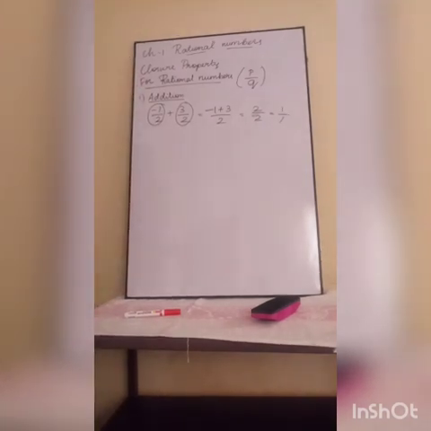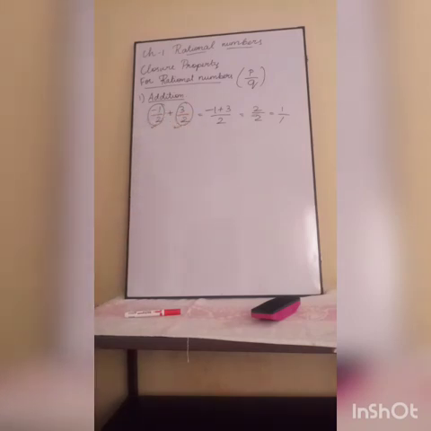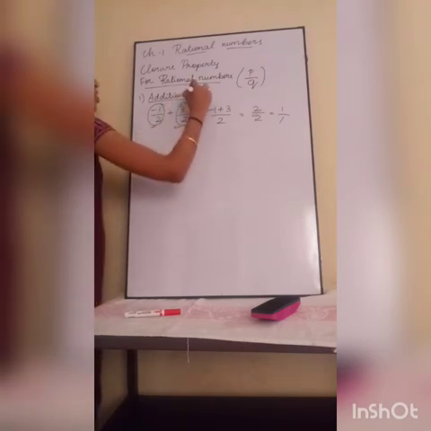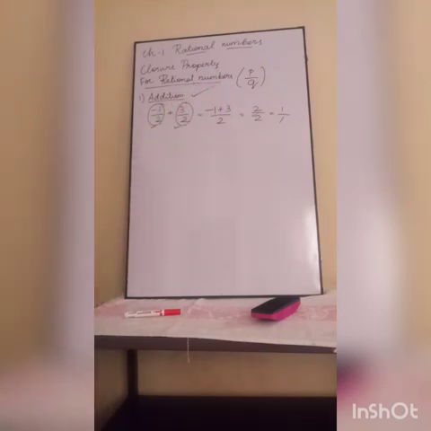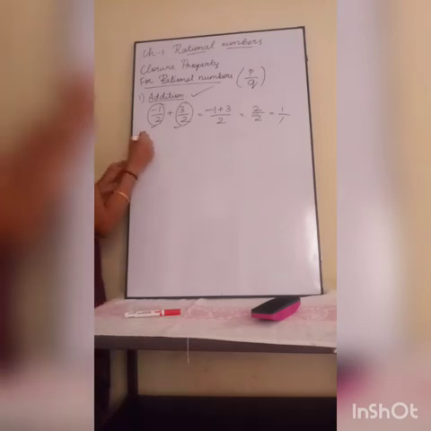1 is a rational number, right? 1 by 1 is a rational number, right? So, if you add any two rational numbers, my answer will be a rational number. So, rational numbers are closed under addition. Even if different denominators are there, you take the LCM and make them same, and if you do the calculation, my answer will be a rational number. Okay? Next,